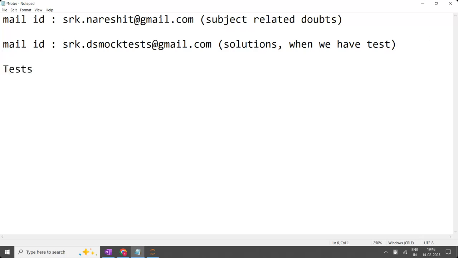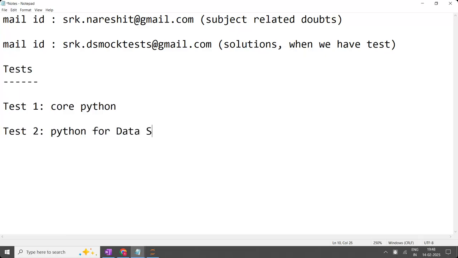First, question number one: when will this test be completed? When we complete the first one, called core Python, then test number one will be done. You can take note: test one is when we complete the core Python, and you are going to have the test based on it. Test number two is when we complete Python for data science, or Python for data analytics.